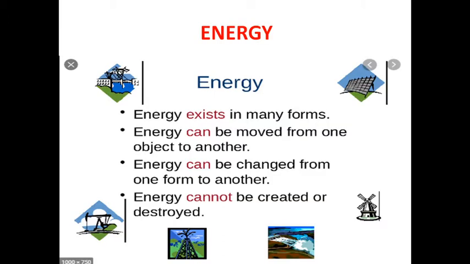What is energy? Energy is the capacity or ability of a body to do work. Energy exists in many forms. Energy can be moved from one object to another. Energy can be changed from one form to another. Energy cannot be created or destroyed.